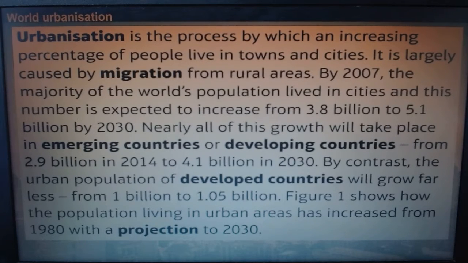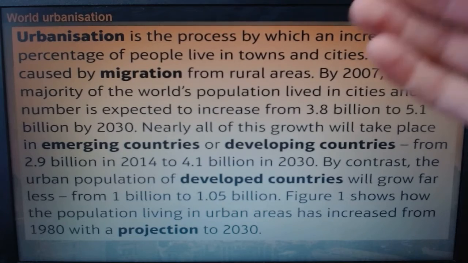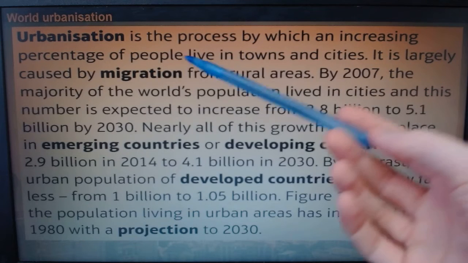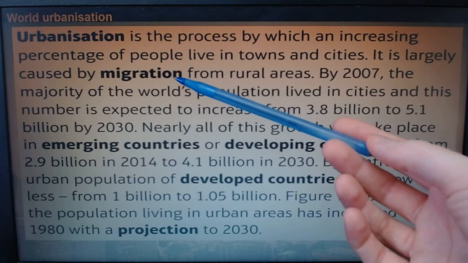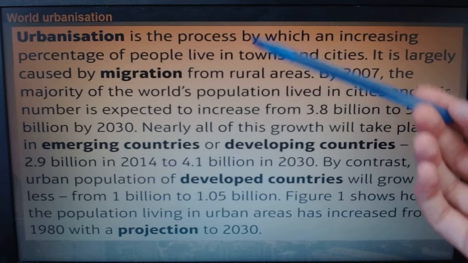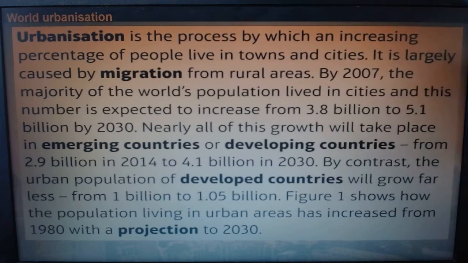So if we were to just look at a little passage, you do not need to write this down. Again, urbanization is the process by which an increasing percentage of people live in towns and cities. The main cause is migration, which we look at in a couple of lessons, from rural areas. People who grow up in the countryside now tend to move to the cities.